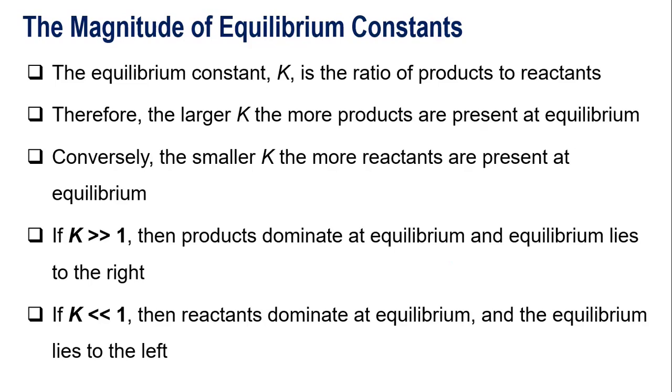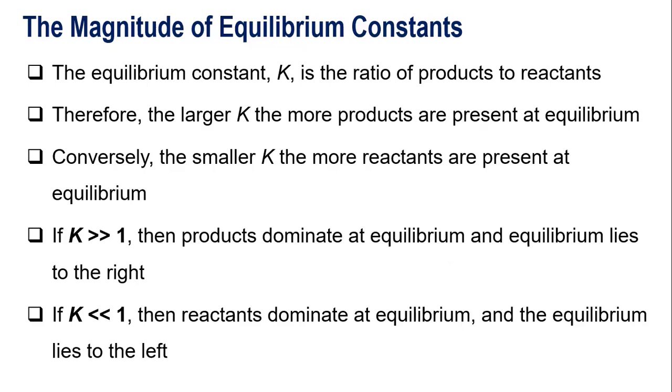Conversely, the smaller the K, the more reactants are present at equilibrium. If it's much greater than 1, there is only a little amount of reactant in that particular chemical reaction.